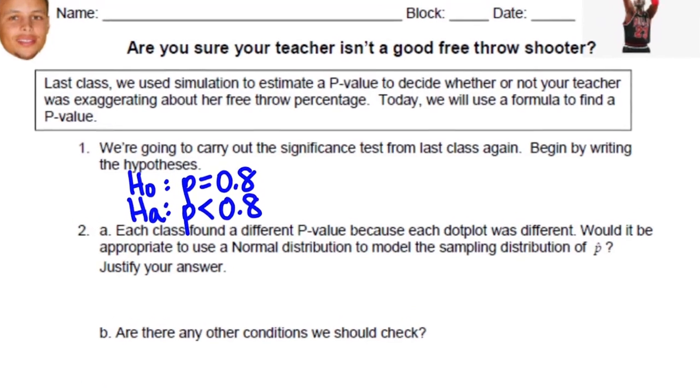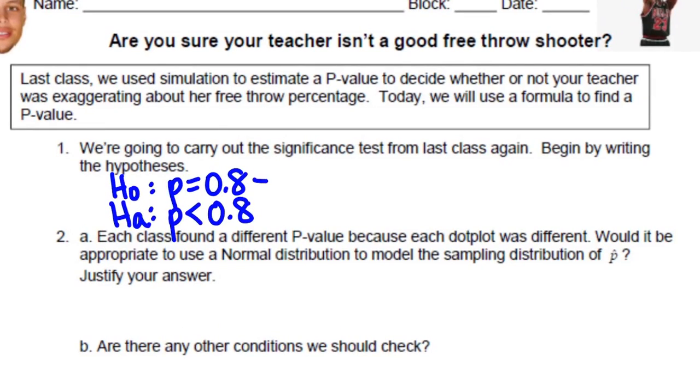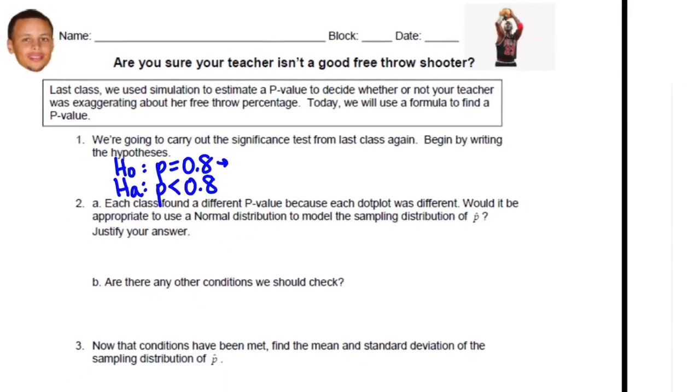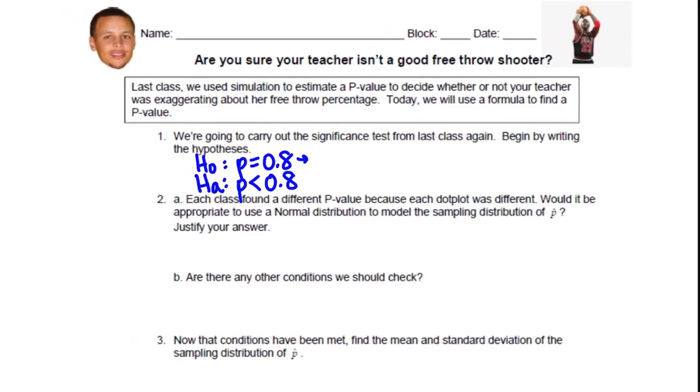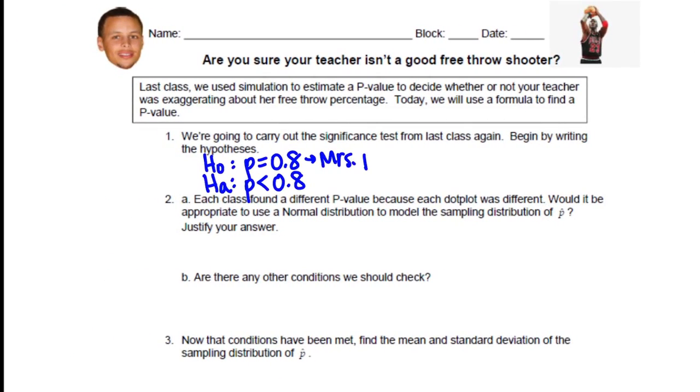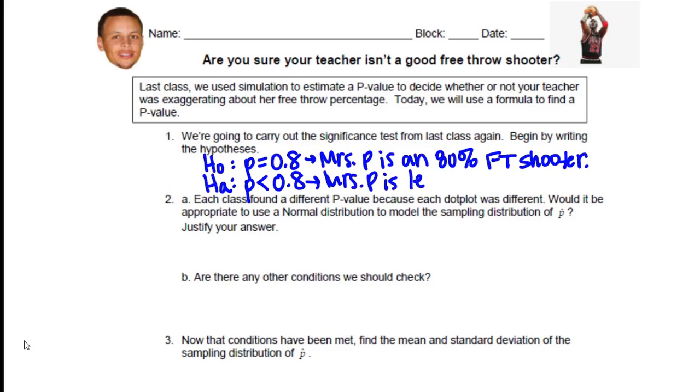Now, what I want to do is put each of these in context, just as a quick reminder. So here we have Mrs. P is an 80% shooter, free throw shooter specifically. And here we have Mrs. P is less than an 80% shooter, i.e. I'm exaggerating.